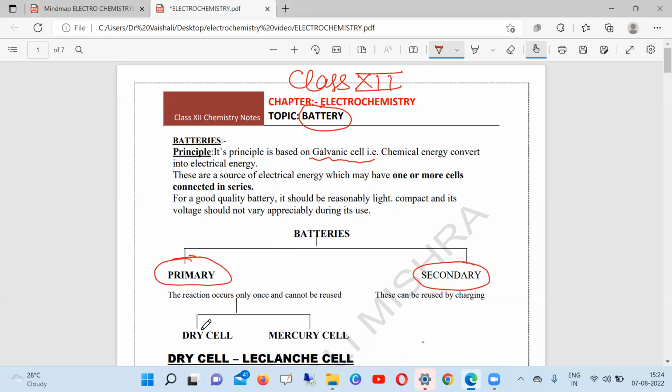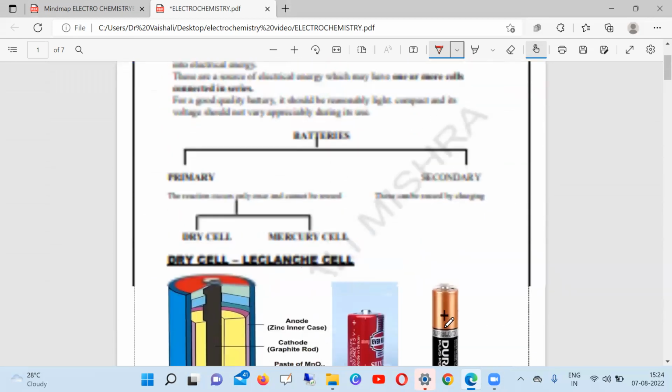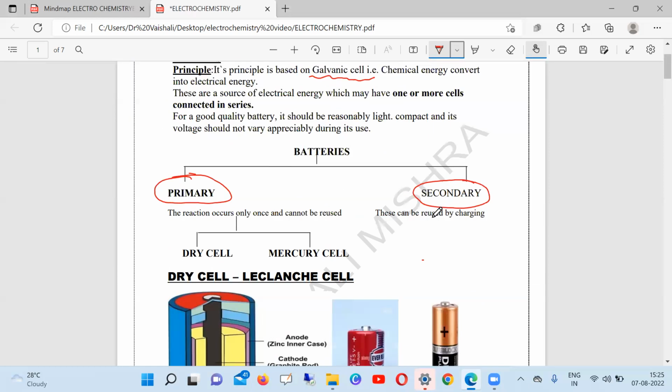One is the dry cell, and you know where the dry cell is used? We use it in clocks, toys, remote batteries, etc. The other is the mercury battery, which is also called the button cell, which we use in wristwatches, even lasers, hearing aids, etc. The secondary battery is rechargeable, and we will discuss two examples of secondary battery: the lead storage battery, which is used in inverters and even car batteries, and the nickel cadmium cell.